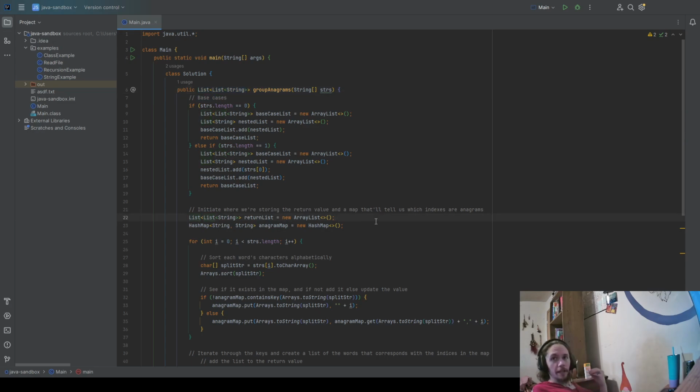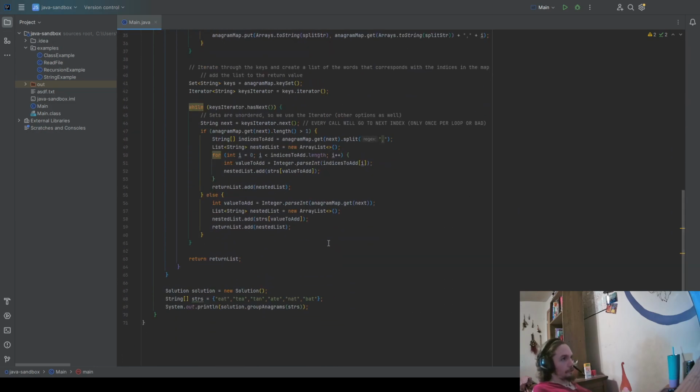Each of the nested lists is going to group the strings by whether they're anagrams or not. So, for example, in this one, we would have three nested lists in our main list.